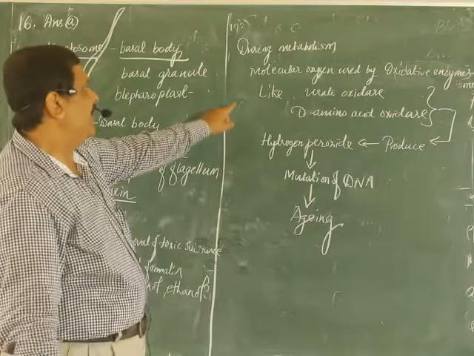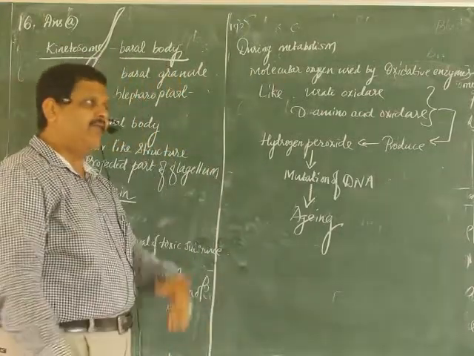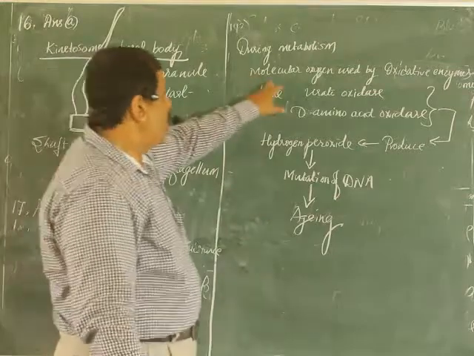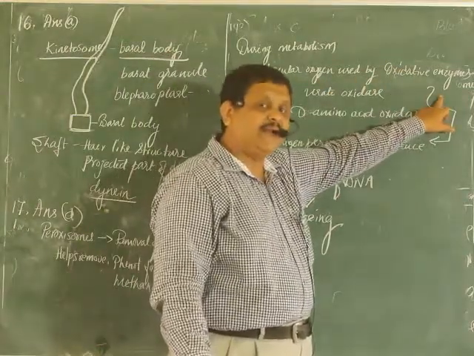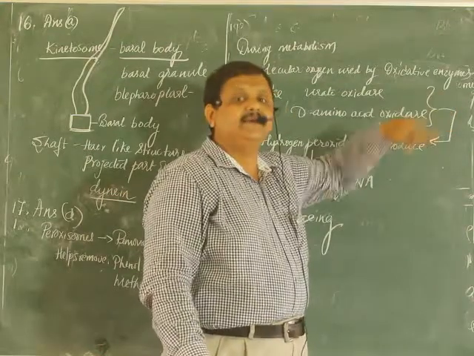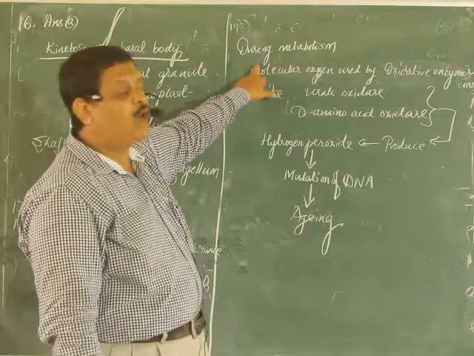So what they say is, during metabolism, whenever we consume food, molecular oxygen is used by the oxidative enzymes. When there is food, for the work they require energy, so they consume oxygen.